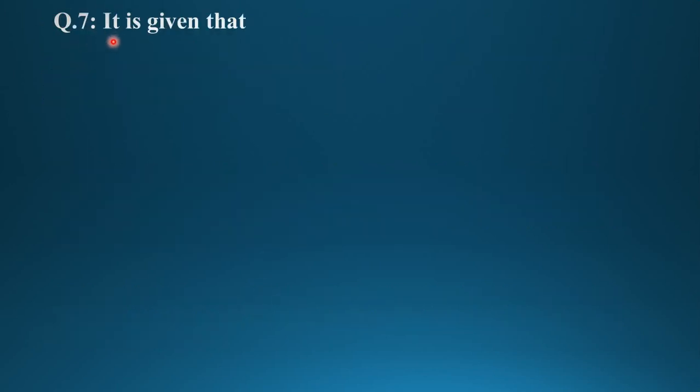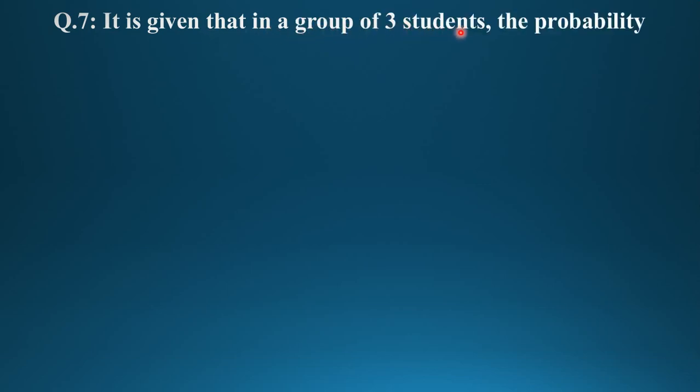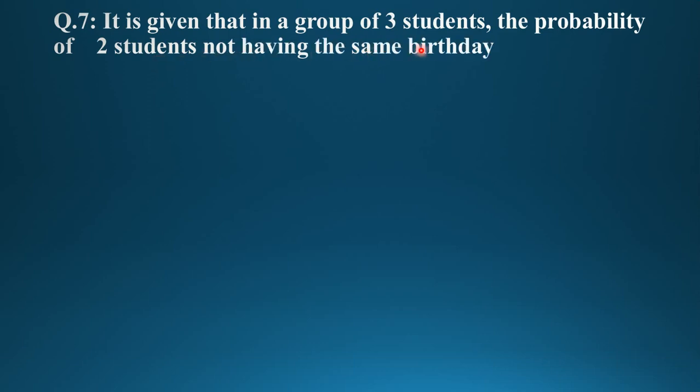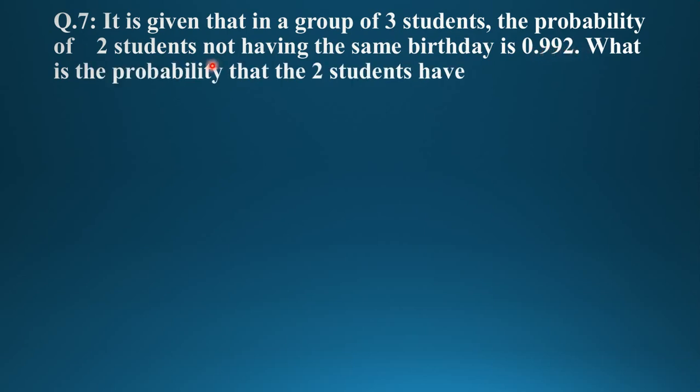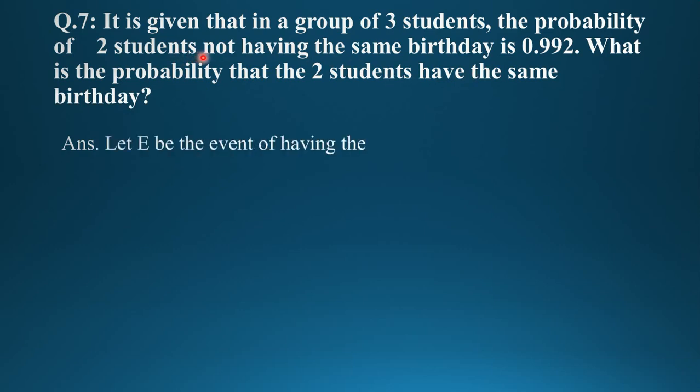Now, question number 7. It is given that in a group of 3 students, the probability of 2 students not having the same birthday is 0.992. Then what is the probability that the students have the same birthday? I repeat the question. The probability of 2 students not having the same birthday is 0.992 out of 3 students, and we have to find the probability that 2 students have the same birthday.